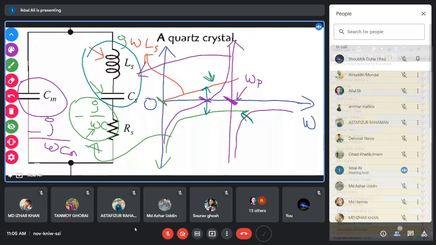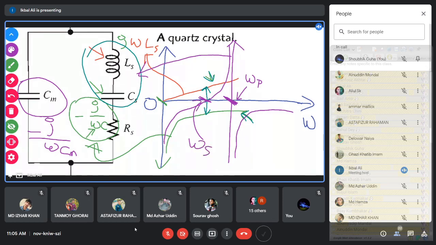You know that when the parallel resonance occurs, the impedance across the parallel LC circuit becomes very large and the current becomes minimum. So this is the parallel resonant frequency, and this is the series resonant frequency.